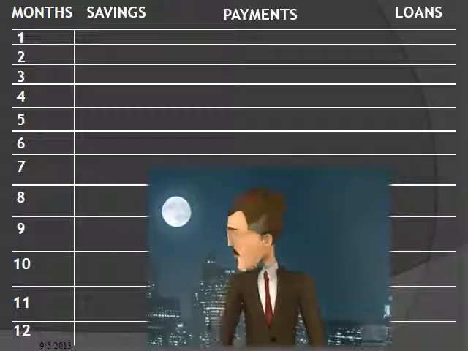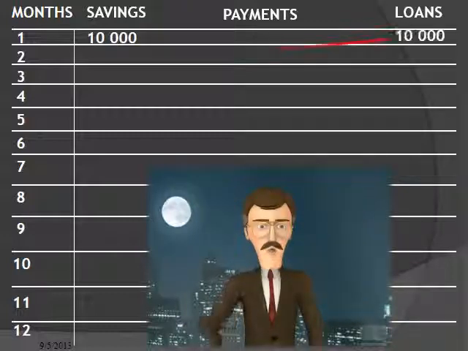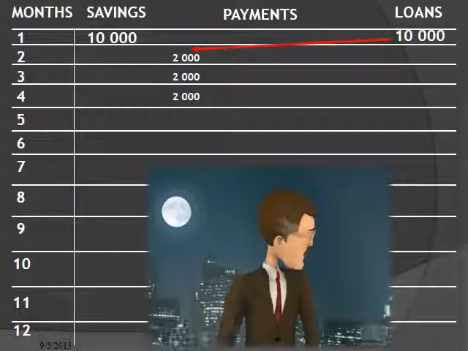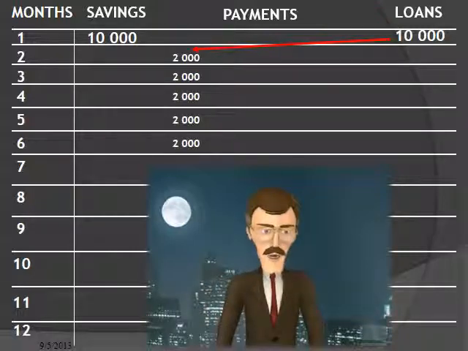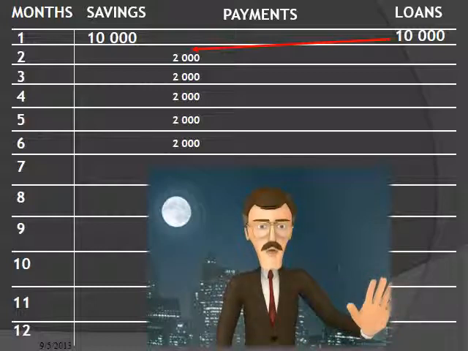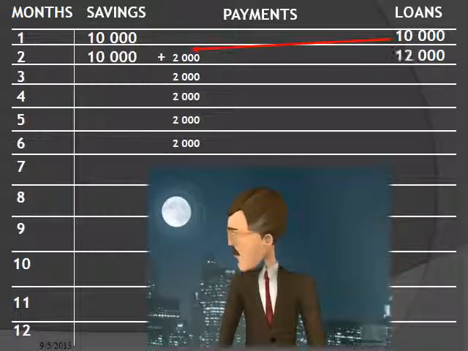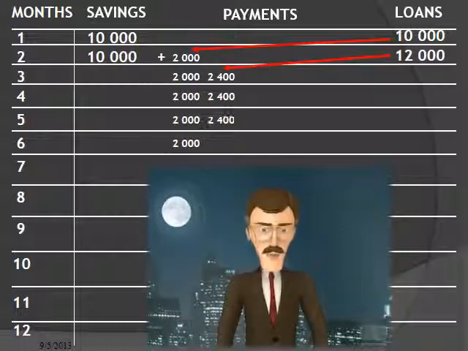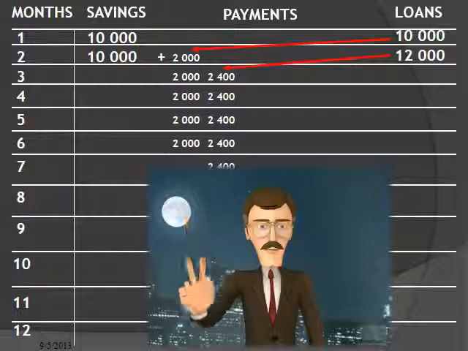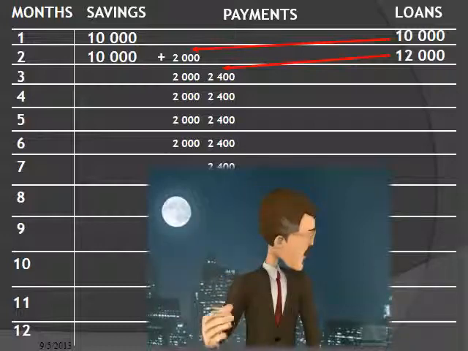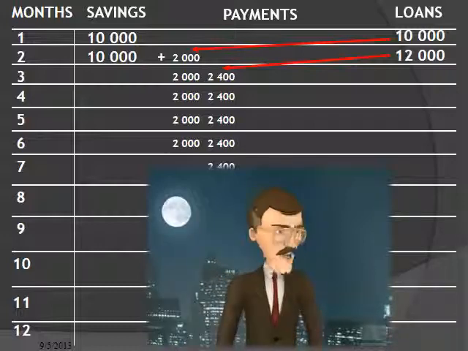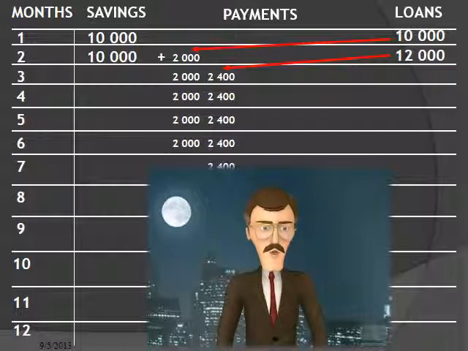In month 1, the savings of 10,000 Rand is received. It is then used to grant loans to some of the members. The payments on these loans will be paid back to the cooperative in 5 installments of 2,000 Rands each. In month 2, the savings of 10,000 Rand is received again, plus the installment of 2,000 Rand. There are thus 12,000 available for loans. The payments on these loans together will be 2,400 each month, for 5 months.